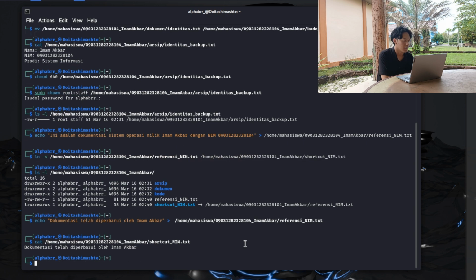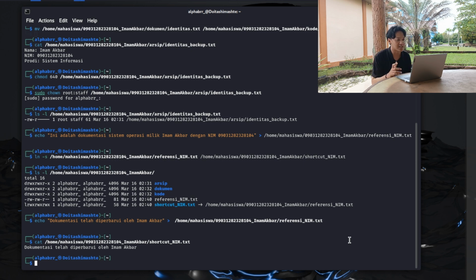Right. Look, "dokumentasi telah diperbarui oleh Imam Akbar". So this is working already. As you can see, the symbolic link acts as a link to the genuine file referensi_nim.txt. So if the genuine file were ever modified, the symbolic link will also show said change.